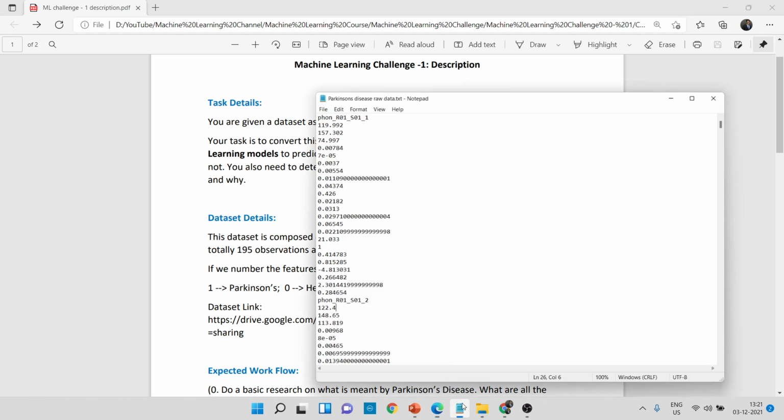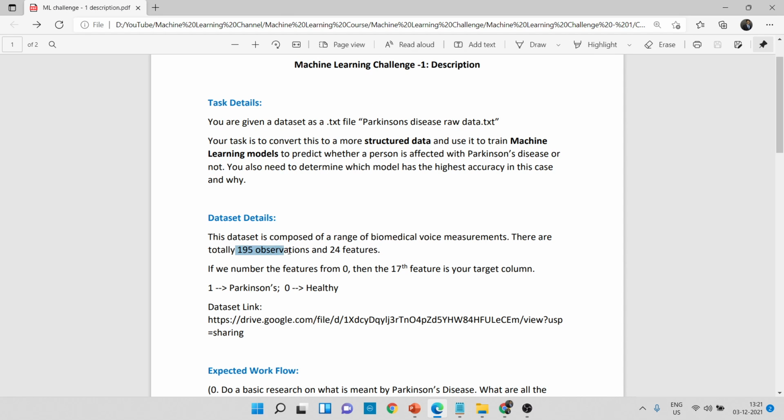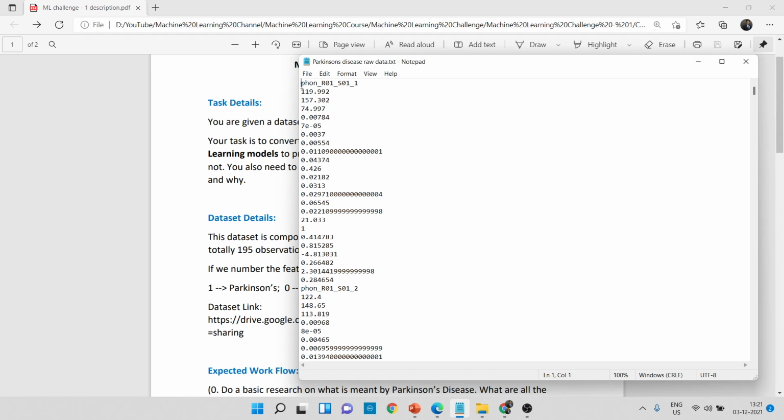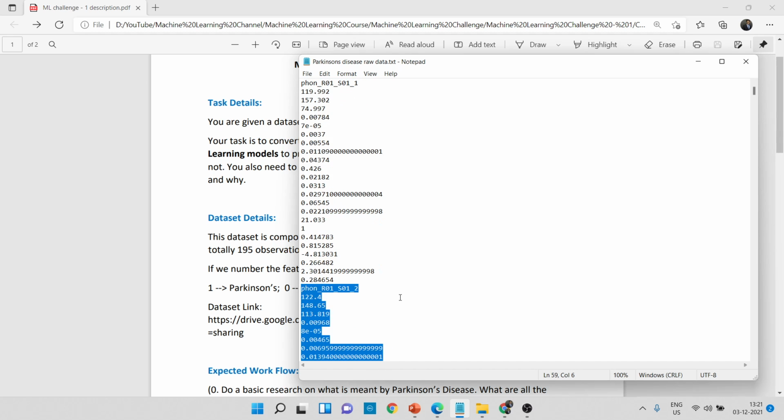I'll show you how the dataset looks. You can see here, it contains only one column, and this dataset contains 195 observations, or 195 data points, and 24 features. If you see this dataset, you can see the first 24 rows. These are my first data point's values. Let's say that s01 underscore 1 is my first data point, and all these values correspond to this first data point, and the next 24 values correspond to the next data point, and so on.